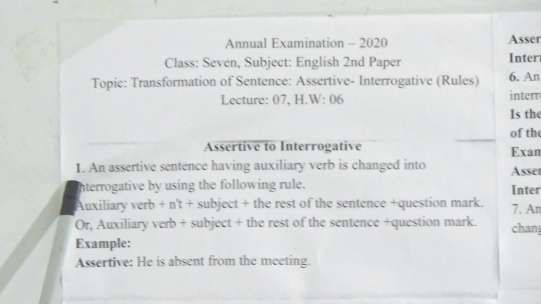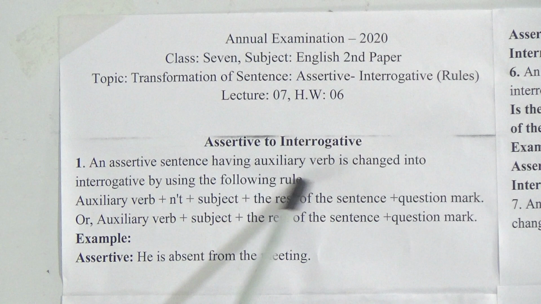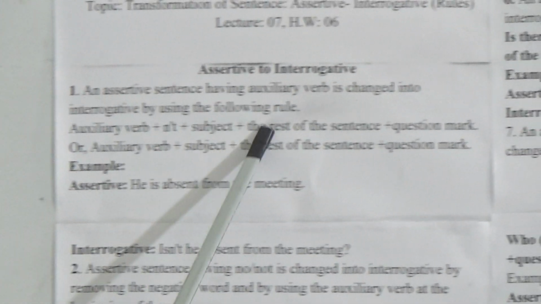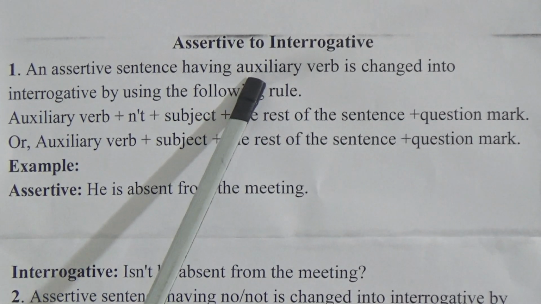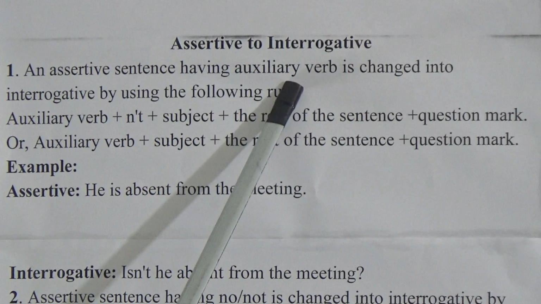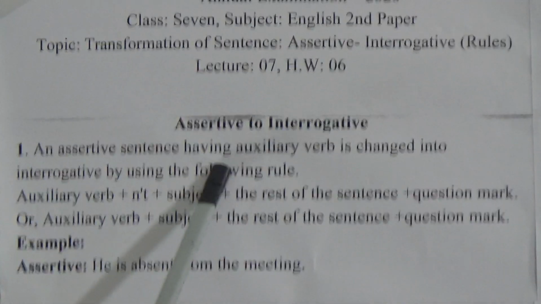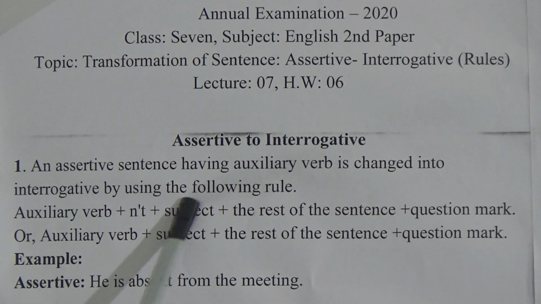So, at first, assertive to interrogative rule number 1: an assertive sentence having an auxiliary verb is changed into interrogative by using the following rule.